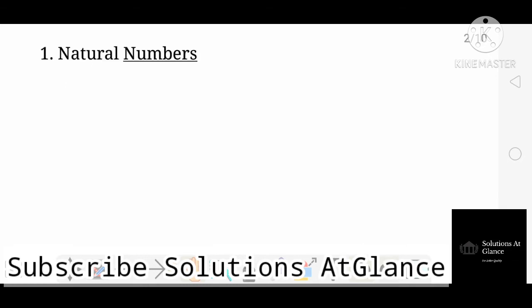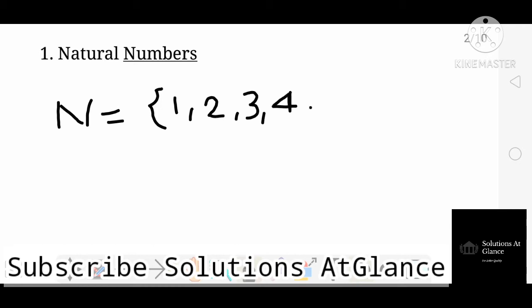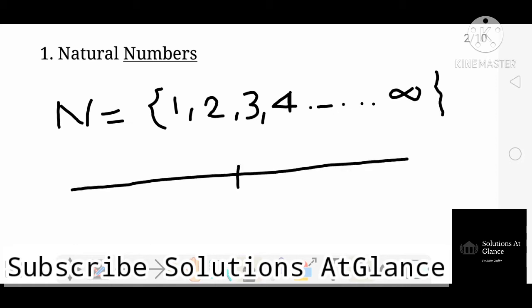So let's start with the first category of number, that is natural numbers. Natural numbers are represented by capital N, and the natural numbers are 1, 2, 3, 4 and so on up to infinity. Now we can represent natural numbers on a number line with the help of reference 0.